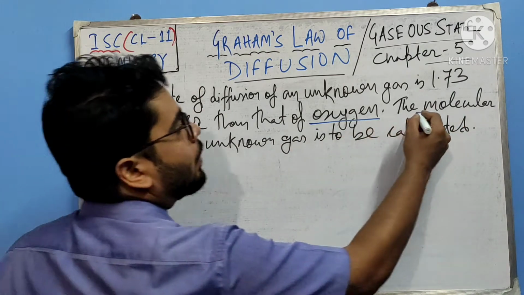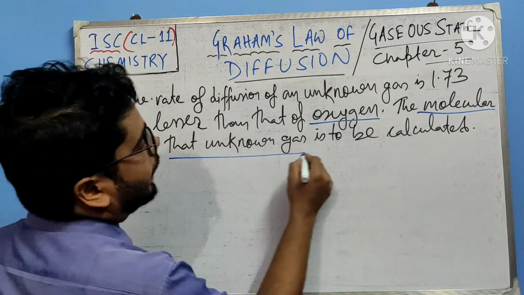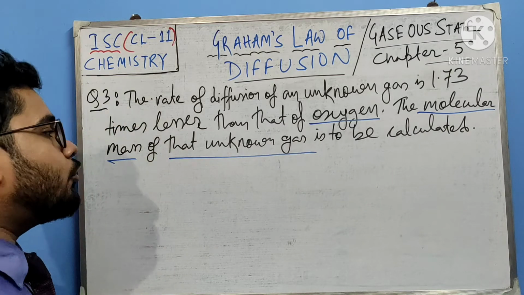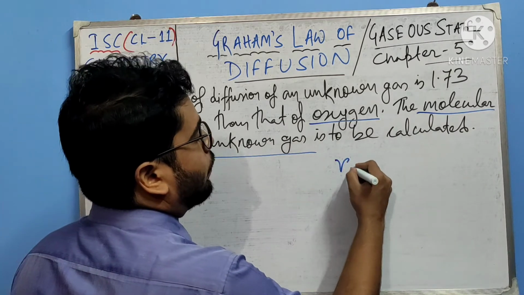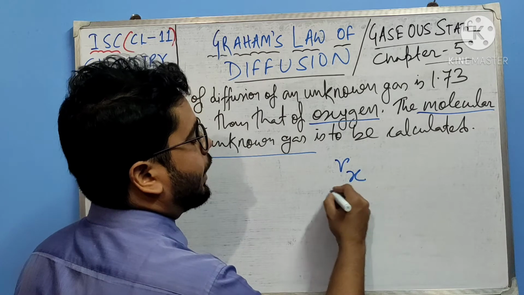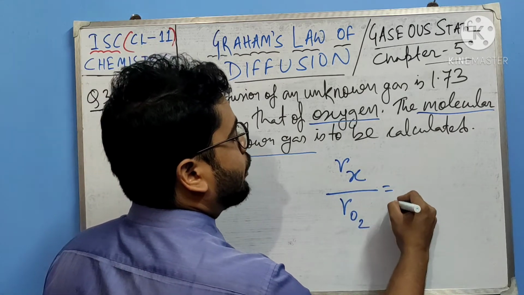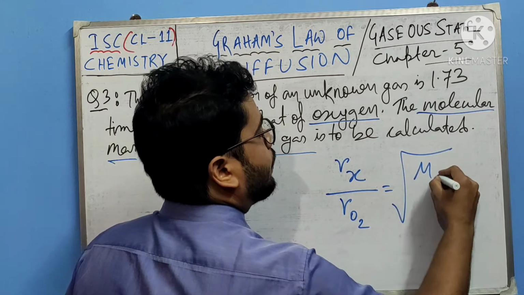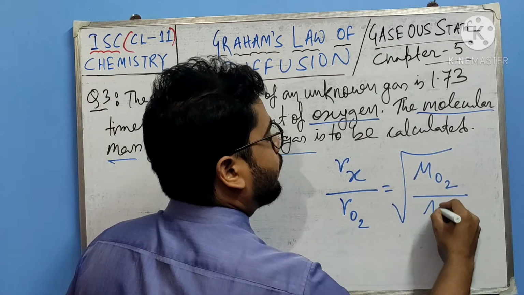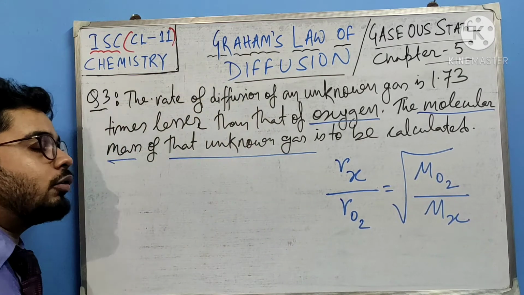So find the molecular mass of that unknown gas. You know the formula, right? The rate of diffusion of the unknown gas, suppose I write Rx, X is the unknown gas, over R oxygen equals root over molecular mass of oxygen divided by molecular mass of that unknown gas.